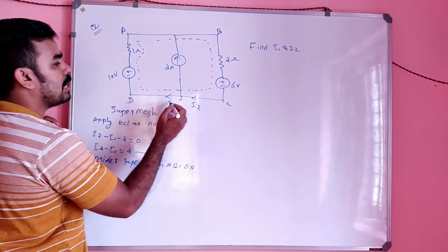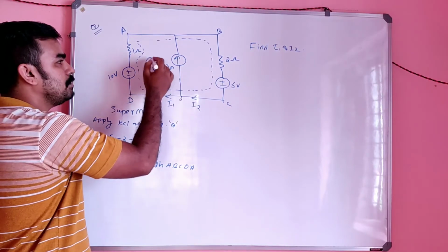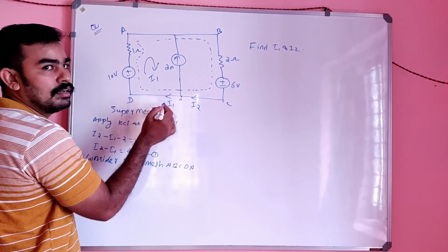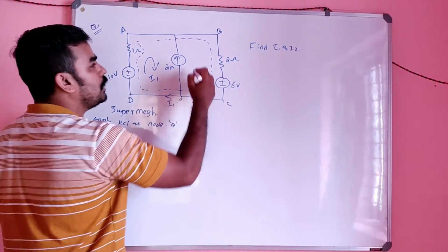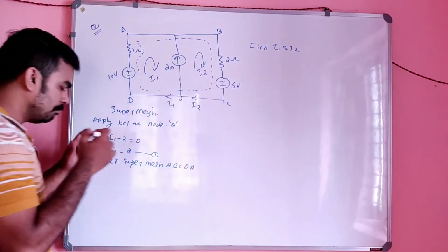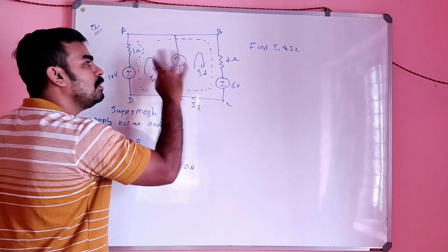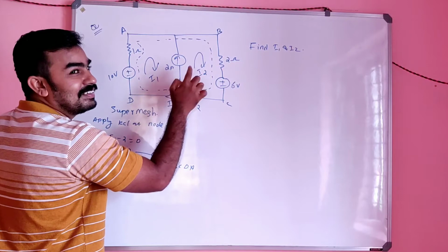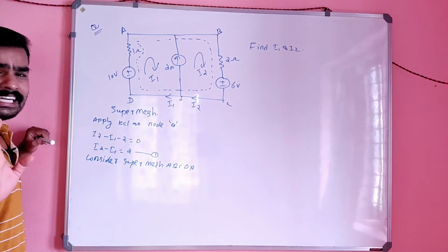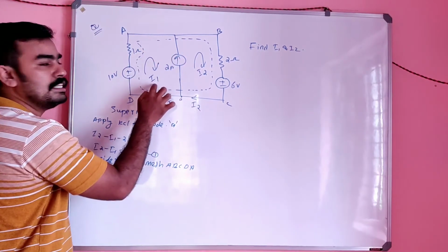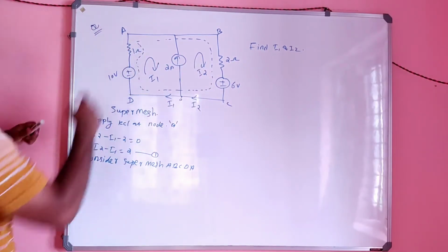So what do I get? If this is I1, I can consider that this loop contains a current of I1. Clear? Then only it will come here, and these also will be I1. And if it is I2, I can consider this loop current as I2, because then only it comes here and forms I2. But this current will be the difference of the two currents, which is 2. Is it clear? So this current I1 means I can consider this loop current as I1, and this current I2 means I can consider this current as I2. No issues there. So what will be the KVL equation?